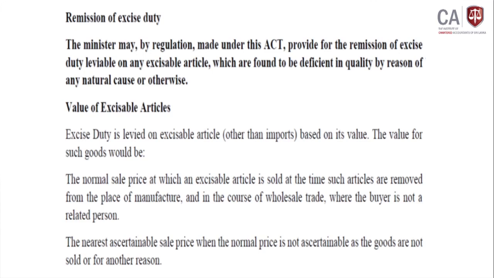Then we have to get an idea of how value would be decided based on the excisable article. Some articles sometimes we have to decide value at the point of customs. Sometimes we have to decide value at the point of sale, local sale, and value at the point of move from the place of manufacturing and production. On those points the act clearly provides guidance on how we decide the value.